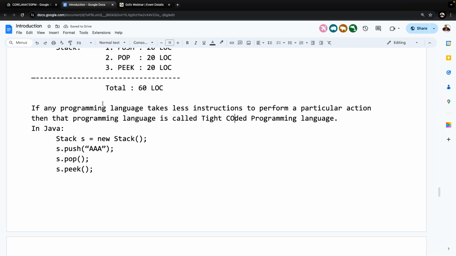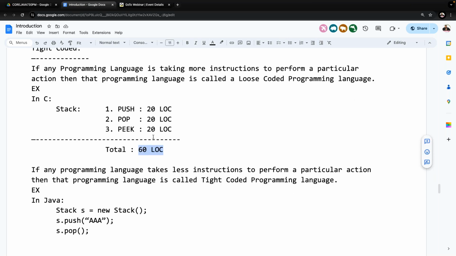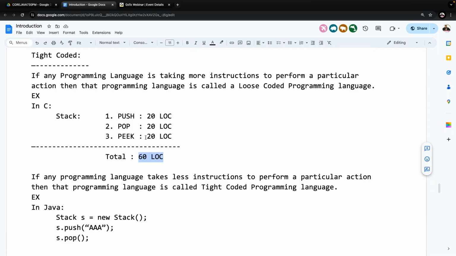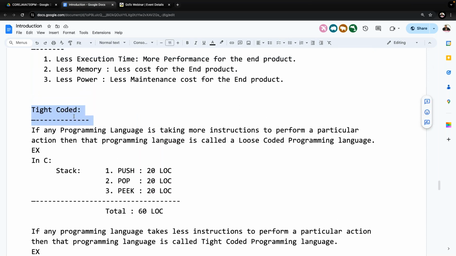Tight coded programming language. Right, so now Java is taking how many lines of code? 4 lines of code, fewer instructions. Whereas C and C++ are taking 60 lines of code here. Now tell me, which programming language is loose coded and which is tight coded in these examples? C and C++ are loose coded. Java is tight coded. So here Sun Microsystems wants to prepare a new programming language. It must be a tight coded programming language.